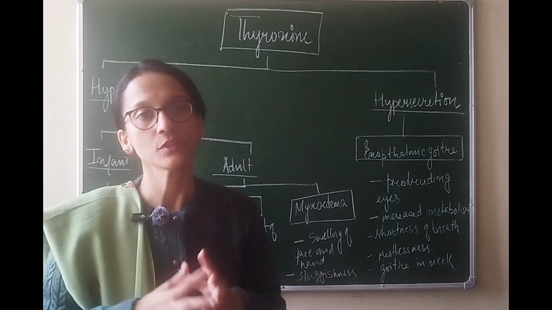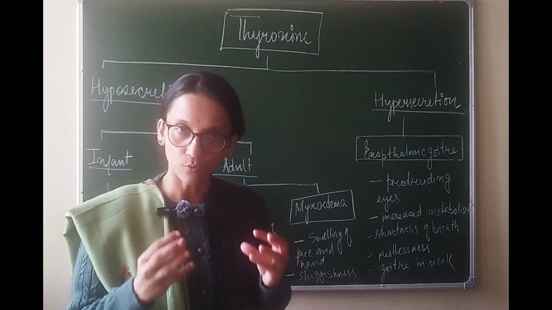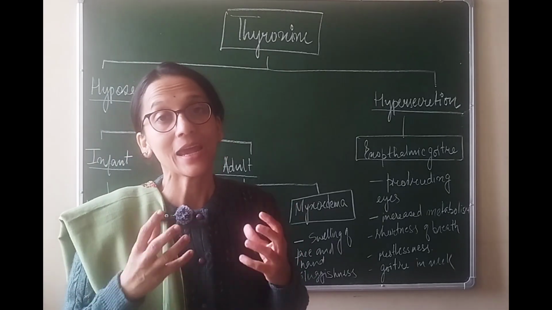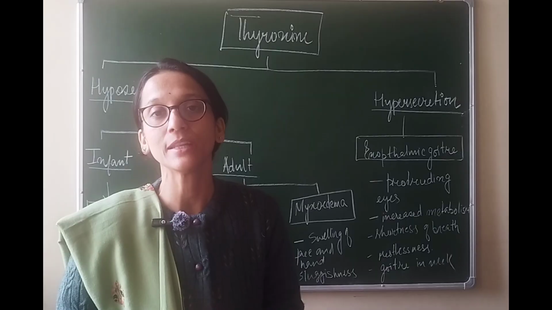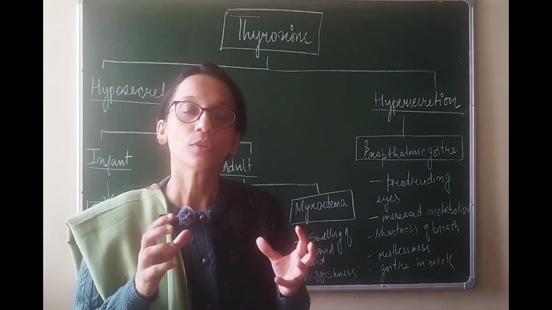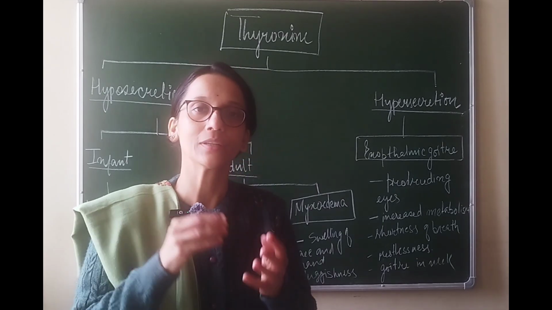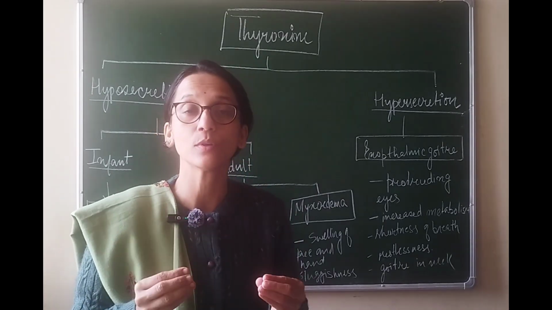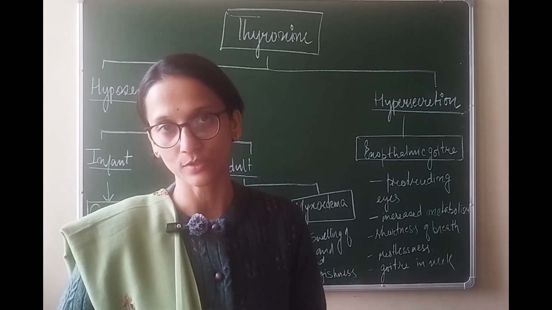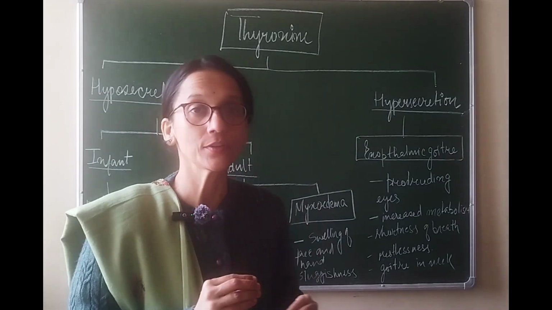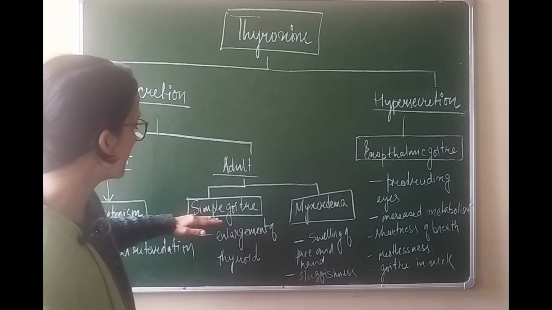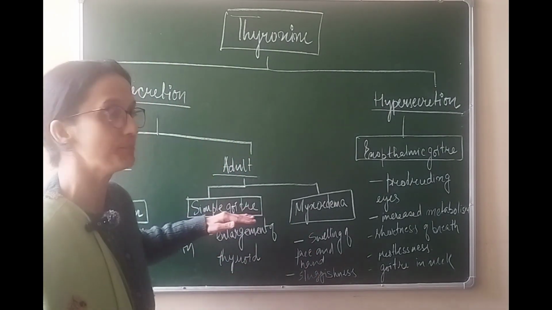Number one is a deficiency disorder. See, thyroid hormone or the thyroxine has a very important building block made of iodine. So if in your diet there is deficiency of iodine, then even if the gland is properly functioning, it will not be able to produce enough thyroxine hormone. So this is a deficiency disorder, and under such condition the person will suffer from simple goiter.